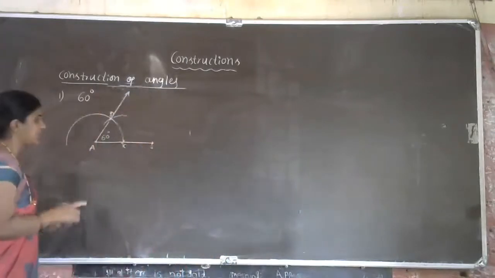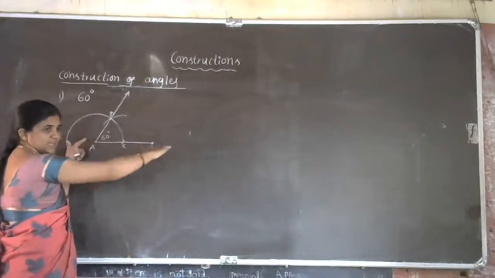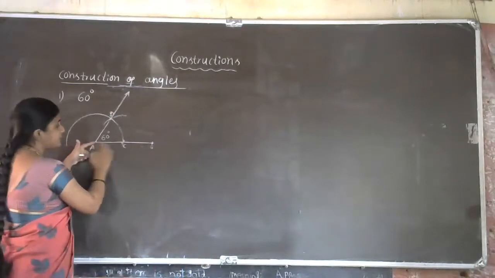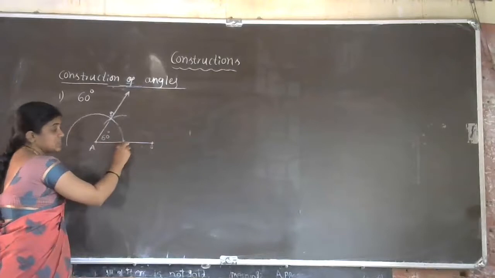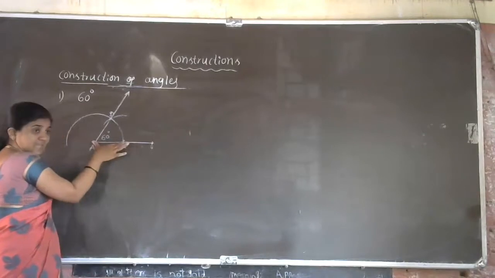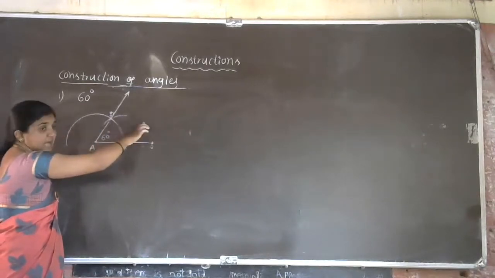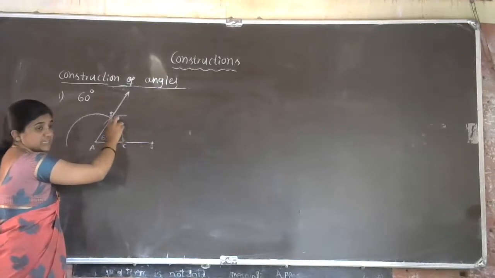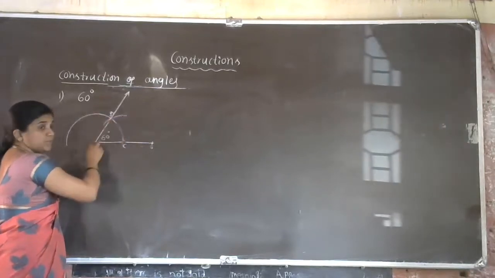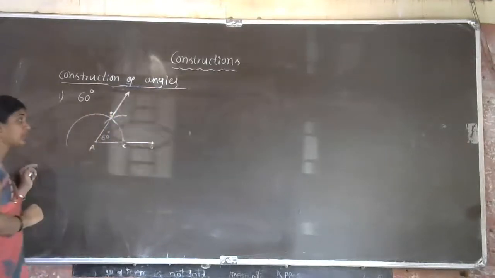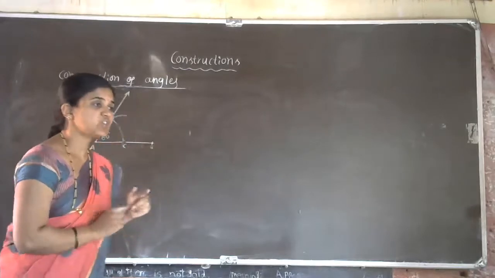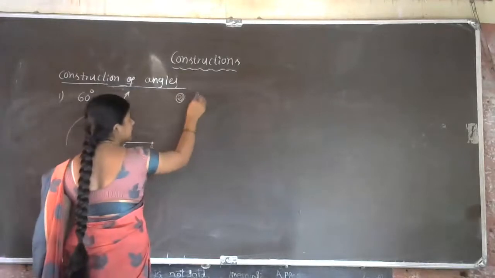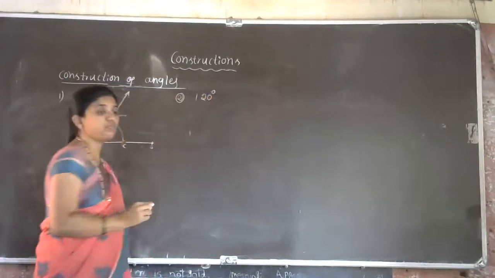Let us recall the steps first. First one line segment, base line segment, we have to take AB. Then we have to draw one semicircle of any radius. The semicircle which intersects AB line segment at one point, that is C point. From the C point for the same radius, we have to cut one first arc. That first arc intersects the semicircle at one point, D. So A to D we have to join, which gives the 60 degree. So next, second one is 120 degree construction.